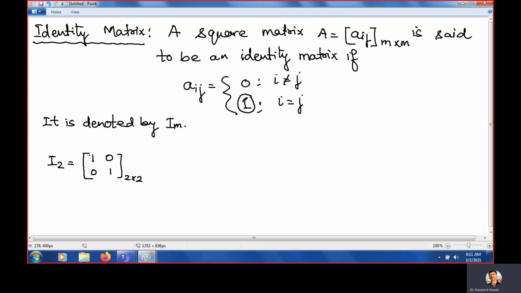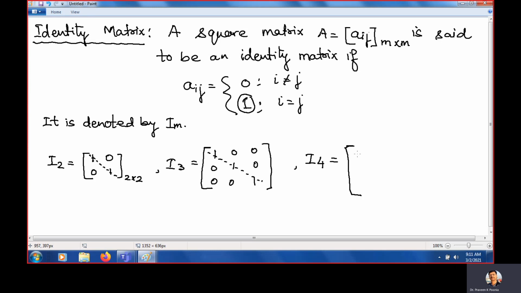I3 is 1 0 0, 0 1 0, 0 0 1. You can check the diagonal entries are 1, 1, 1. Rest entries are 0. Similarly, you can write I4.